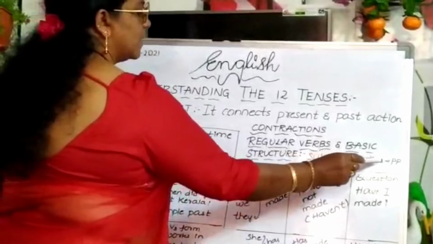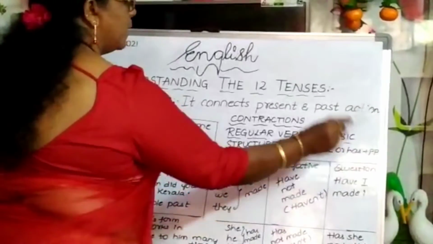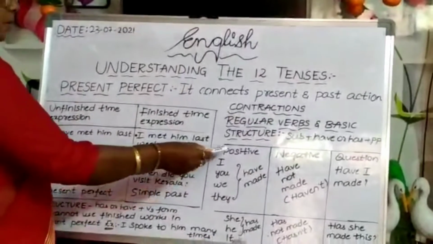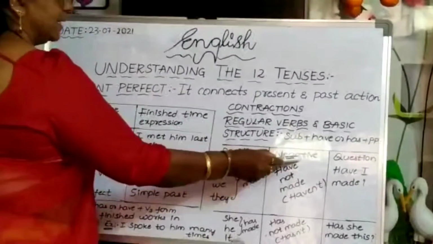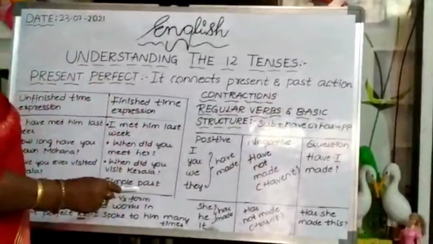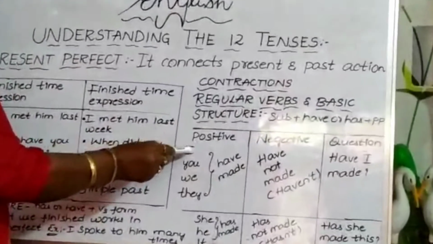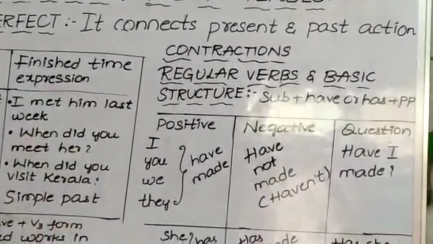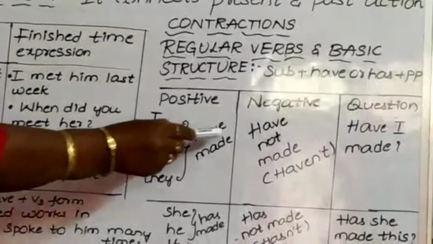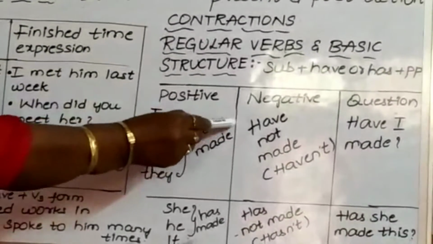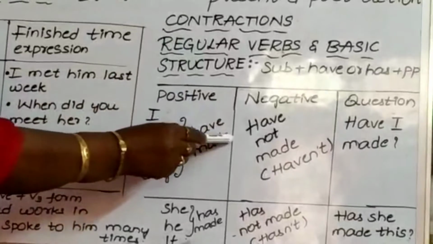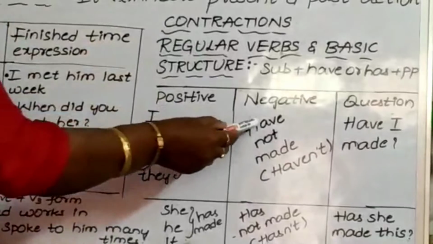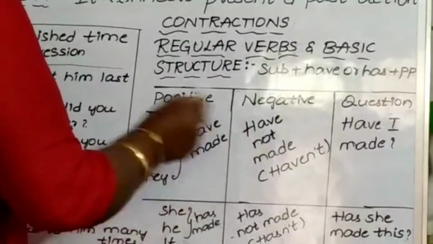Subject plus have or has plus past participle. Okay, suppose positive, negative and questions, how can we make them? We use I, you, we, they, the personal pronouns, the plurals. Along with that, we use the auxiliary verb have and the main verb made. Then the same in negative: have not made.